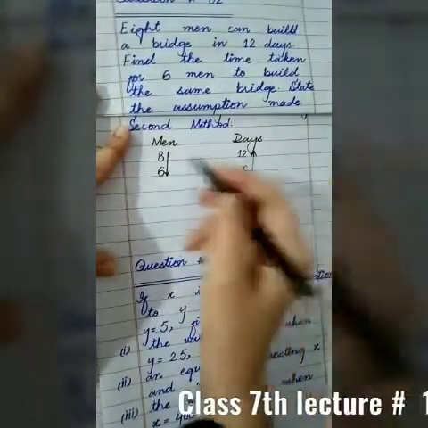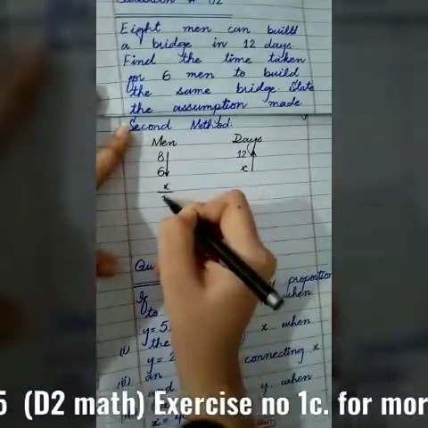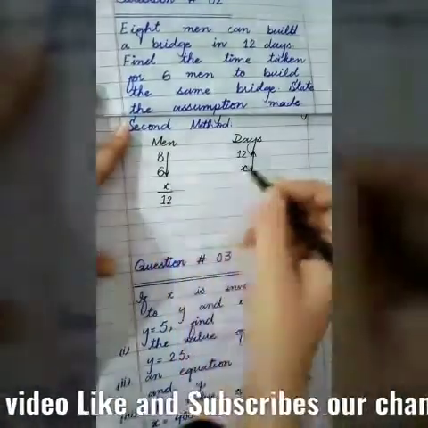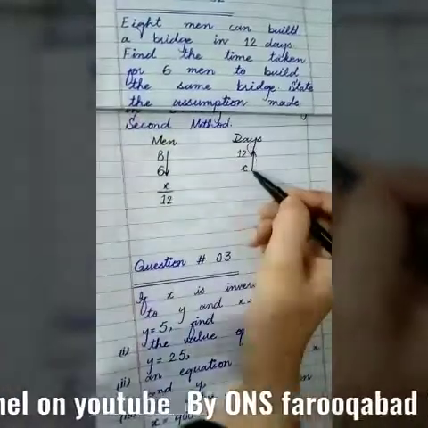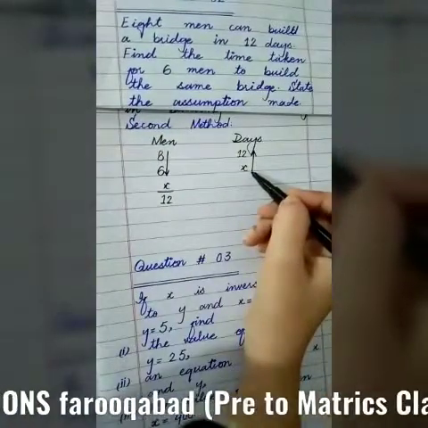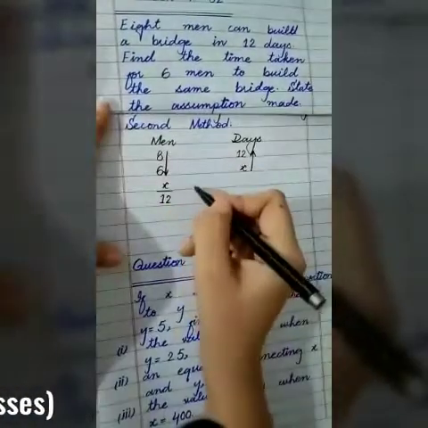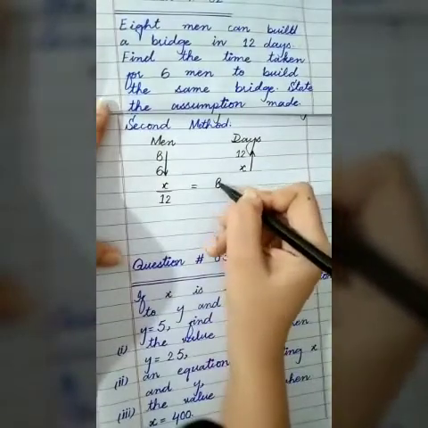Now students, where the arrow is ending, we will write x by 12. Where the arrow's tail is, its tail, its head, we will start writing from the tail. x by 12 is equal to, the tail is here, 8 by 6.